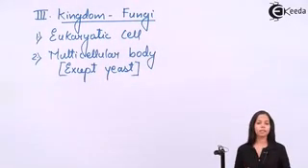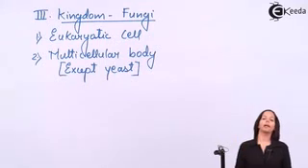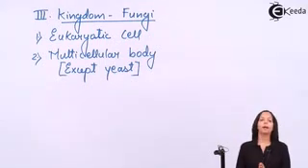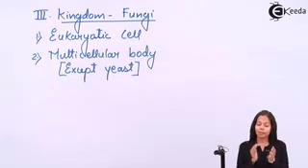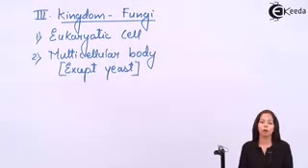Now we'll discuss the structure of the body. The body of fungi is a filamentous body. What is a filamentous body? The body consists of filament-like or thread-like structures. You must have seen this when you ate mushroom or opened the mushroom body.